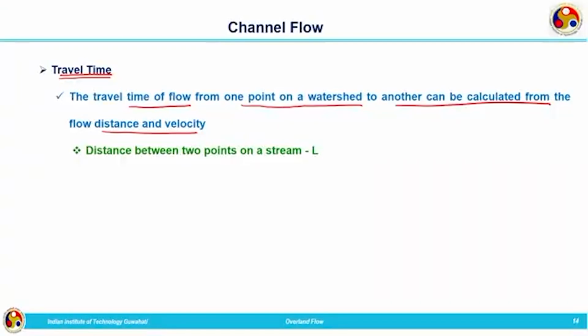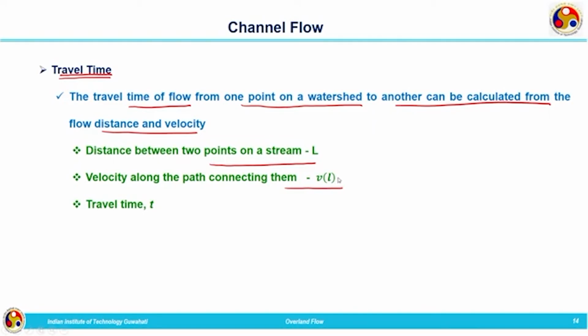How much time the flow will take to travel from one point to the outlet of the watershed? Let the distance between 2 points on a stream be L, and the velocity along the path connecting them be VL. So, dl by dt is equal to VL. VL we have computed and we know the length, so we get dt as dl by VL.